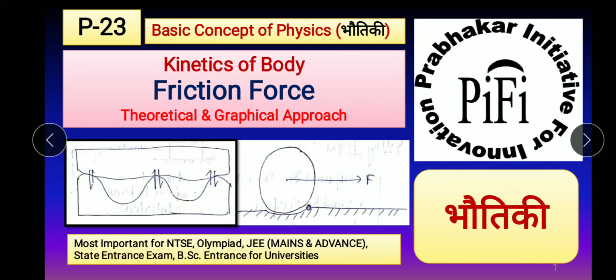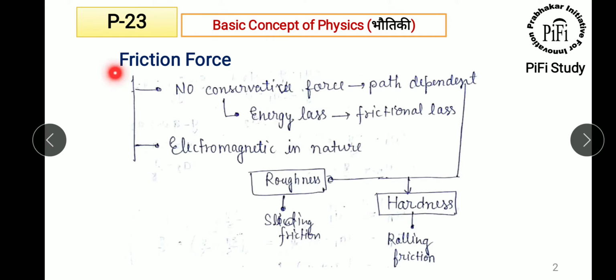Today we are going to discuss friction force. Friction force is a non-conservative force that depends upon the path of the surface. This non-conservative force causes energy loss, and this energy loss is converted to frictional loss. As we know, frictional force is electromagnetic in nature.